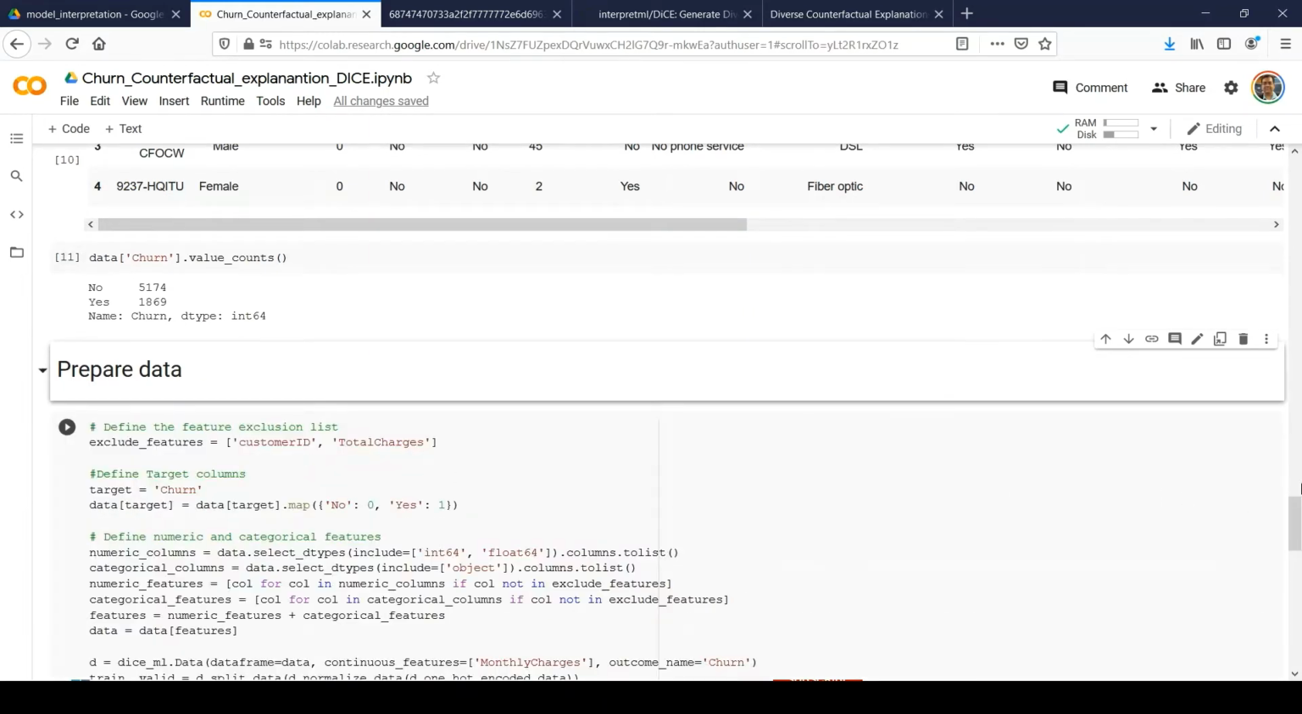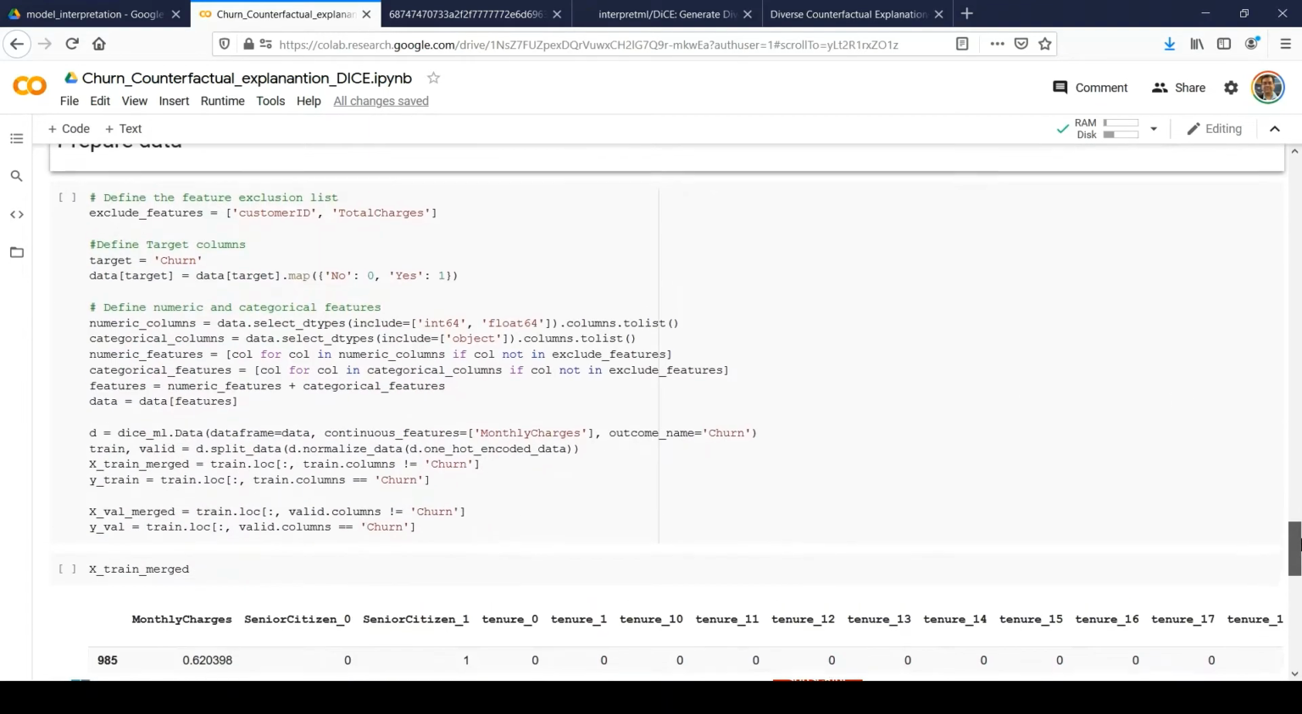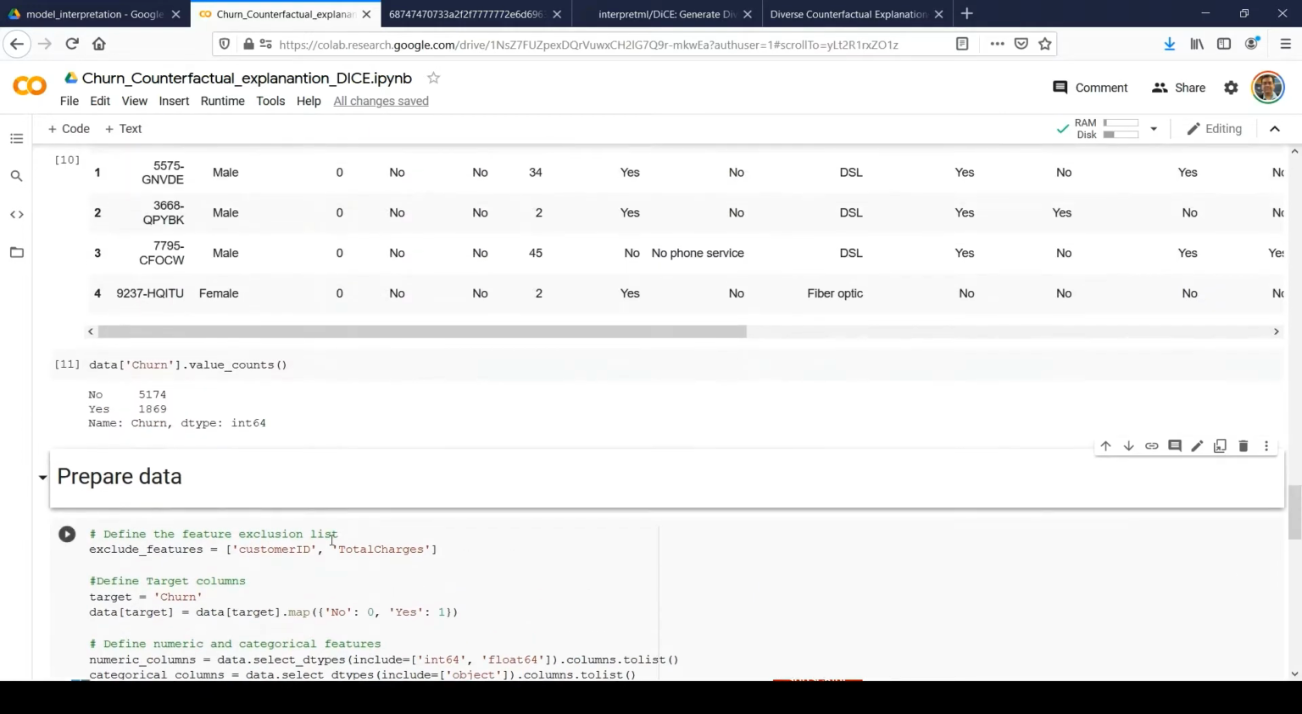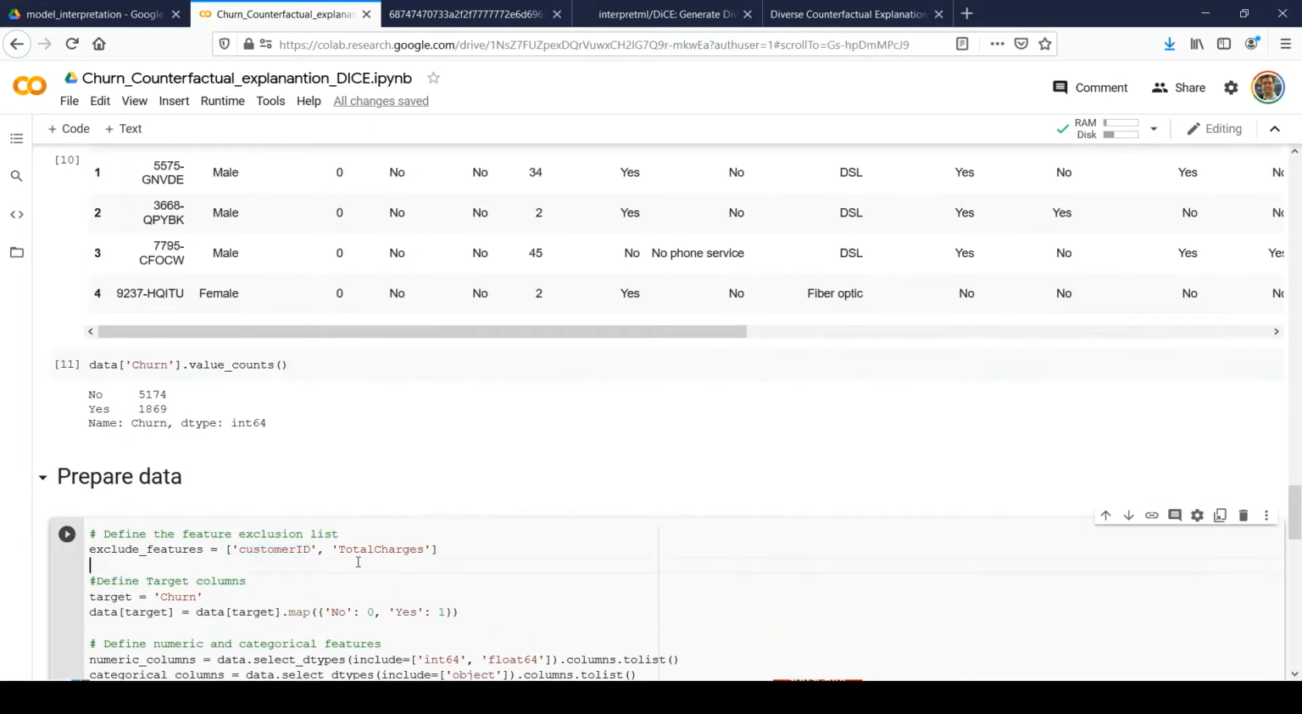And now the next step, we need to prepare the data so that the DICE-ML package, which will generate the counterfactual explanation, can process the data and provide a good set of counterfactual explanations to us. So here I am simply providing some exclusion features. So customer ID, which is unique, so I'm not using those values for training. And I'm also removing the total charge field. So that's the first step.